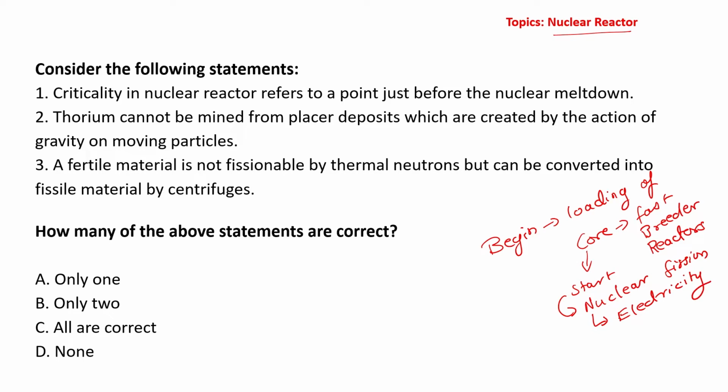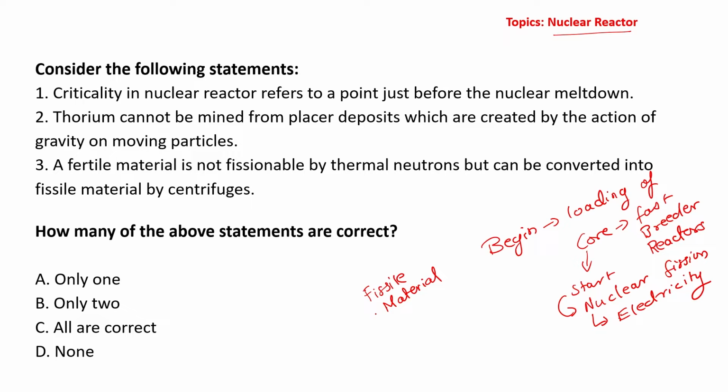So when it comes to nuclear reactors, what do we see? We see that nuclear reactors use something called fissile material.